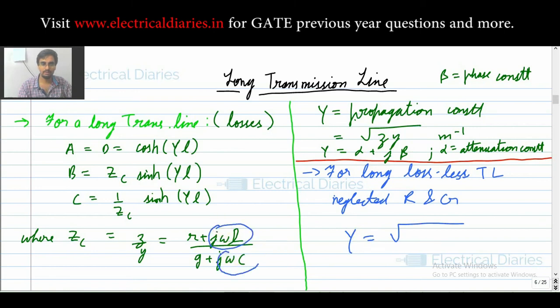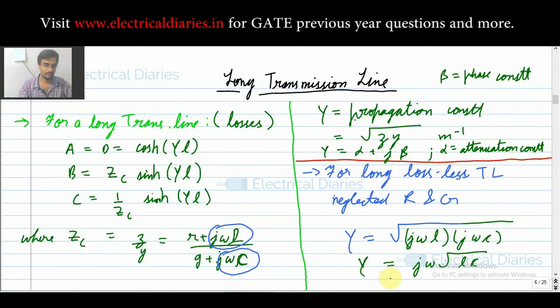And this C is small. Just remember these R, G, L and C are the parameters per unit length. And your gamma will come out to be what? j omega L, where this L is the inductance, into j omega small c. So when you solve this, it will come out to be j omega under root LC. This is your gamma for the lossless line.